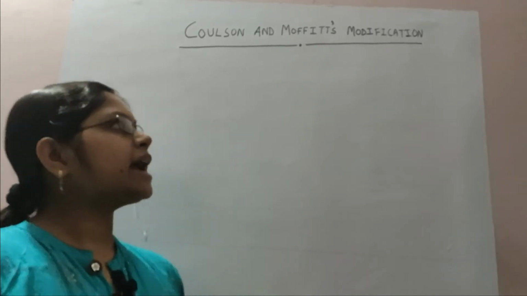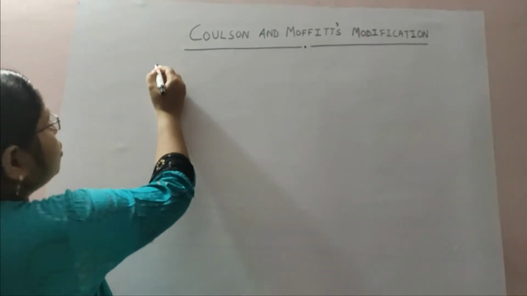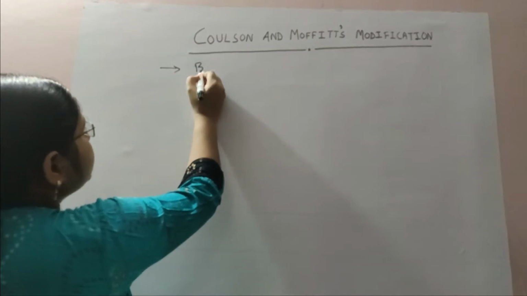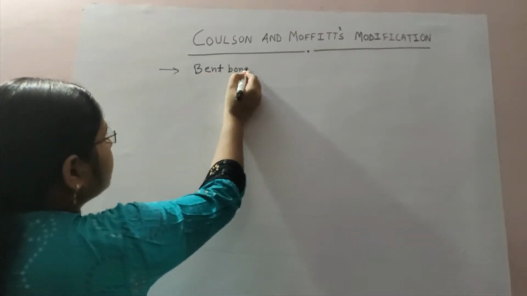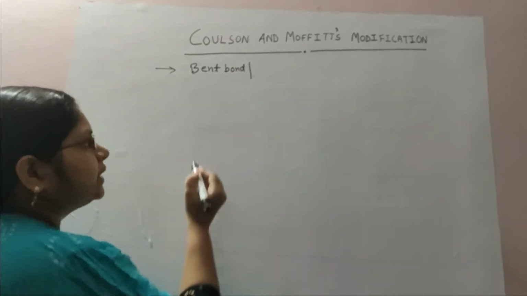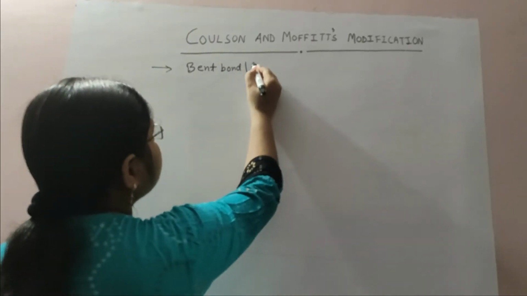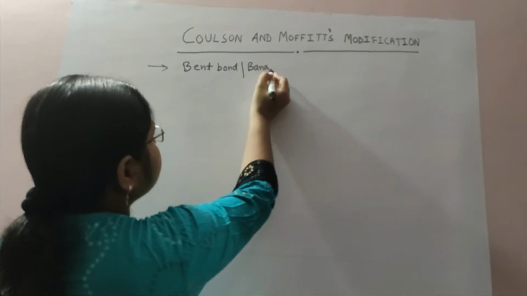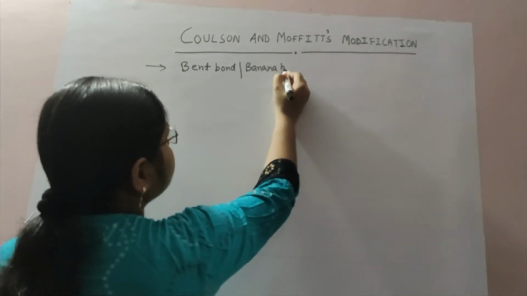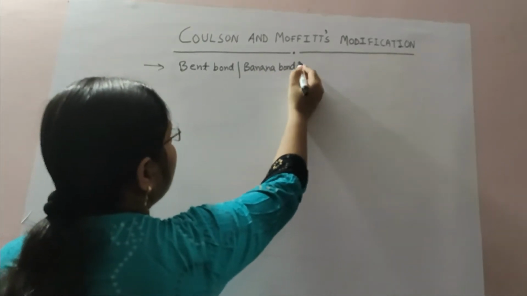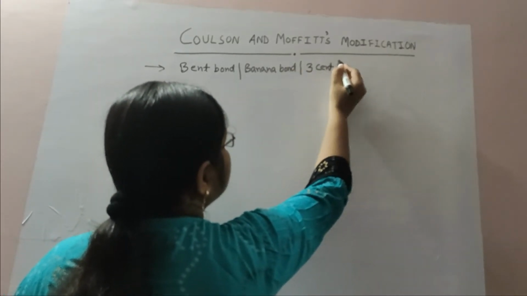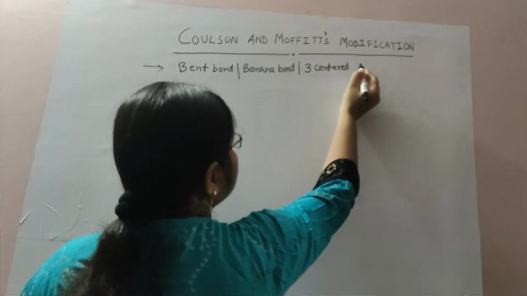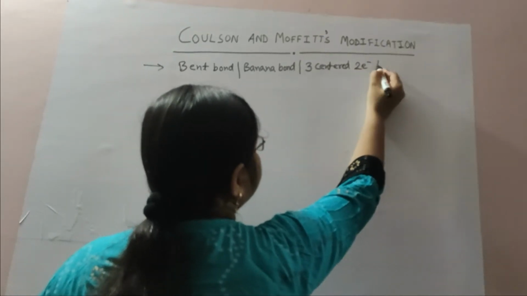So, Coulson and Moffat's modification is also known as bent bond theory, or banana bond, or three-centered two-electron bond.